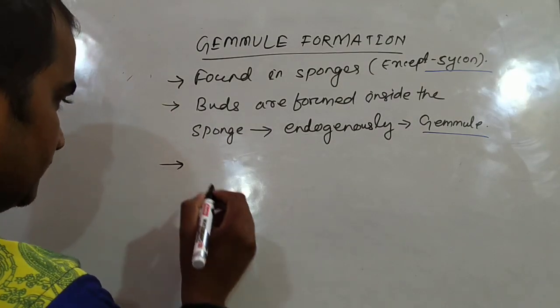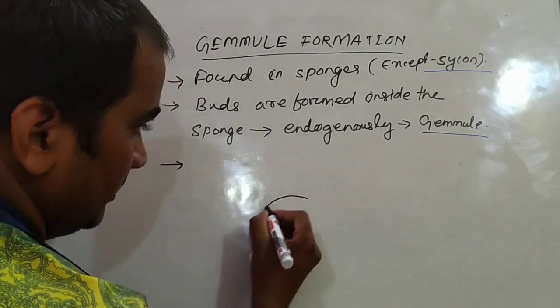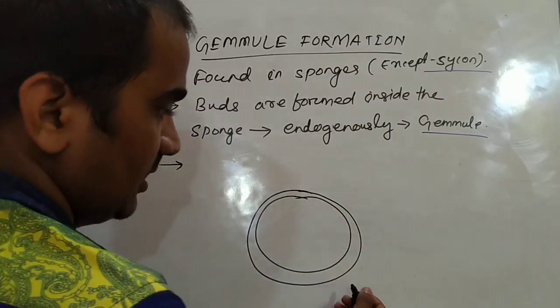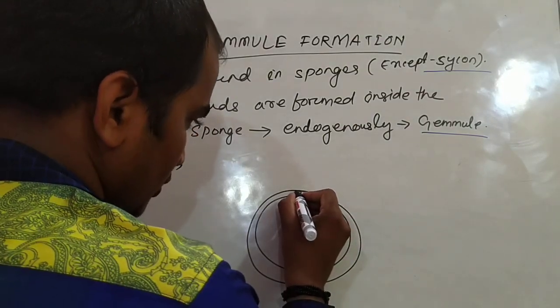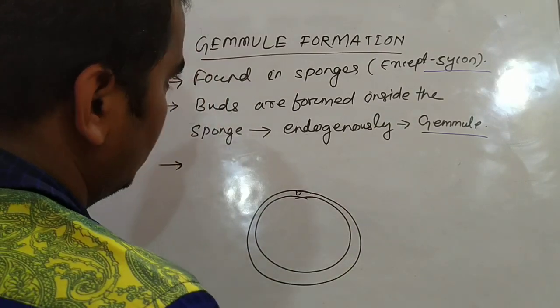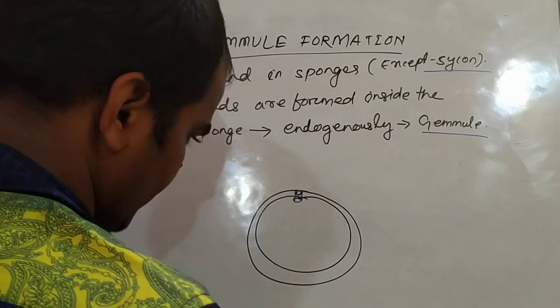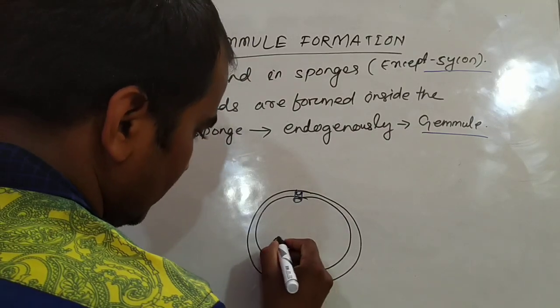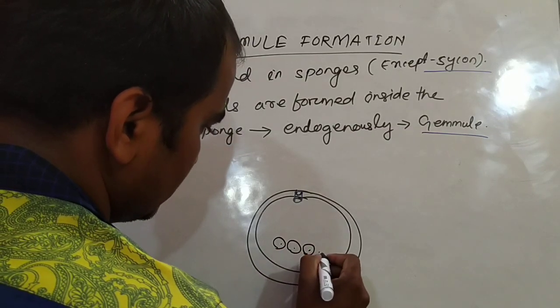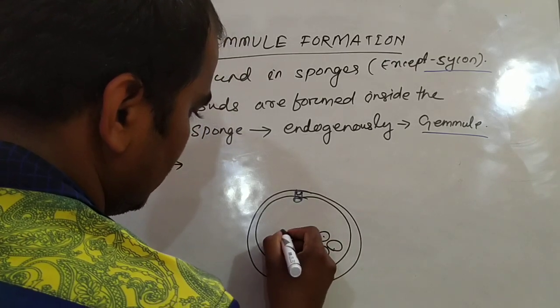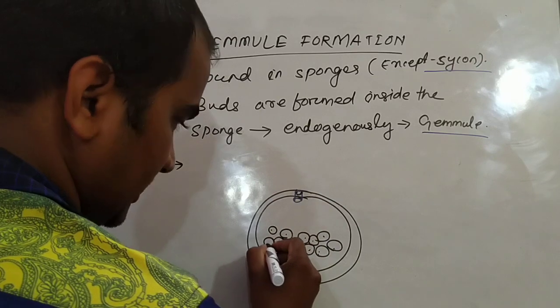Let me draw the diagram. Suppose this is the structure of gemmule formation in sponges. Here the buds are formed. These are the endogenous buds, and the buds are known as gemmules.